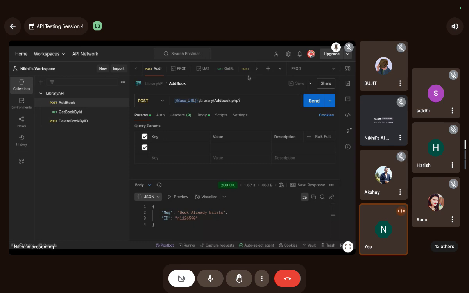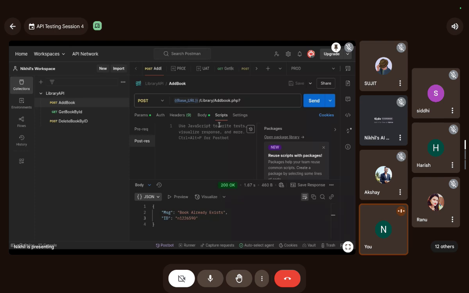Okay, guys, let's get started with some coding. See where you have to code. In each request, you see a script, and in script there are two tabs: pre-request and post-response. Pre-request script is used before the request is executed, and post-response script is used when we have the results. The post-response script is considered after that.